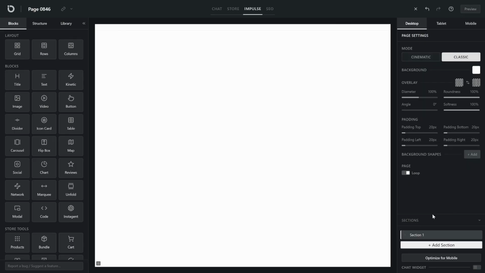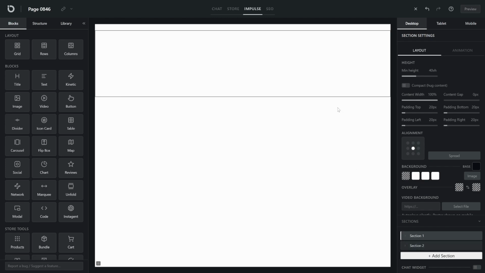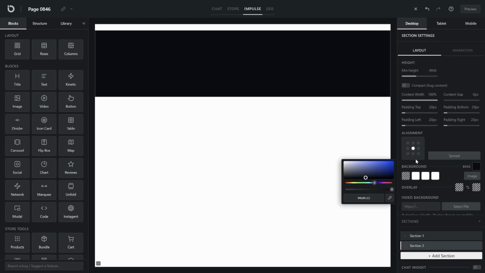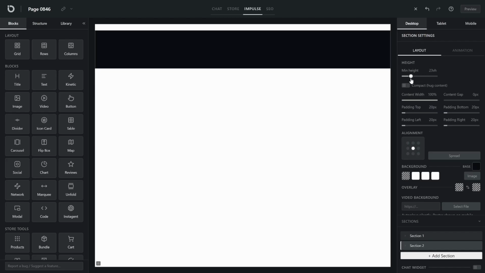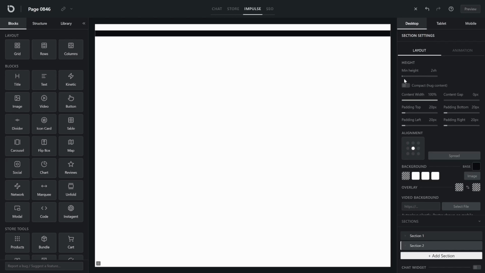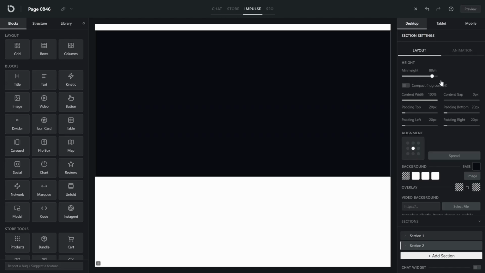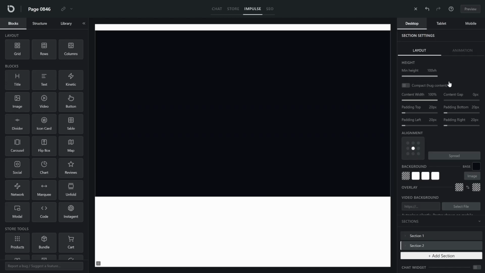Flip this one switch, and now you're working with sections instead of screens. And that distinction matters, so let me pause on it. Screens in cinematic mode are always exactly one screen tall. No more, no less. Sections are free to be taller or shorter. So in classic mode, you can build a slim banner or a full height section, whatever the moment calls for.